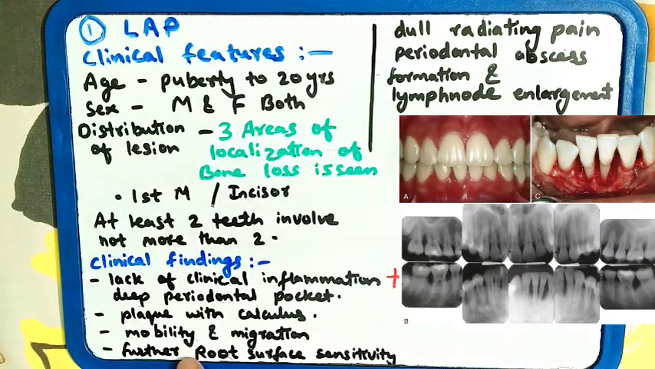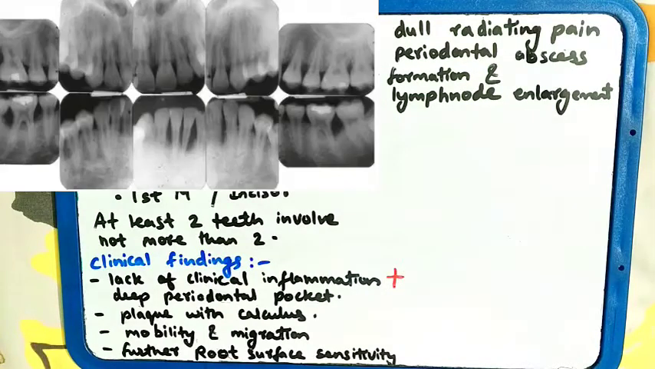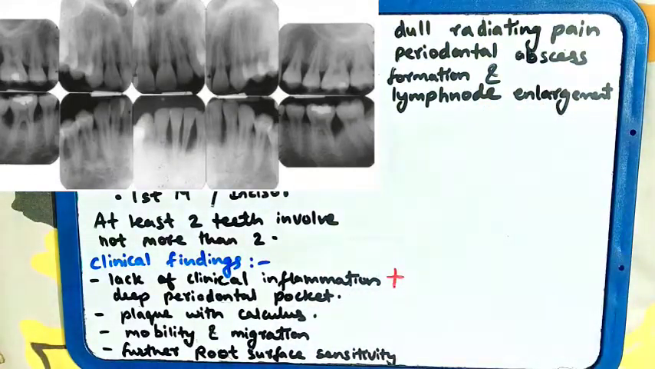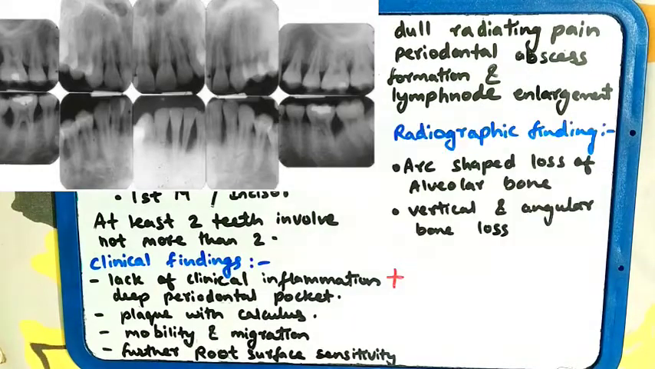As the disease progresses, symptoms like root surface sensitivity will be seen. Dull radiating pain is seen in this area. Periodontal abscess formation may be present. Further, when localized aggressive periodontitis is getting severe, lymph node enlargement can be seen. When the disease converts into a severe stage, at that time these clinical findings are seen.